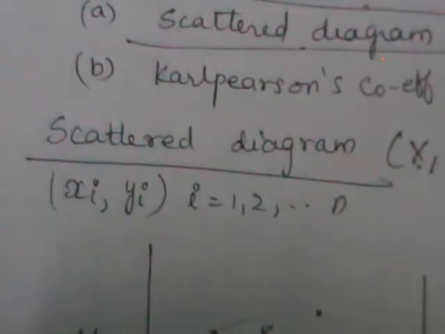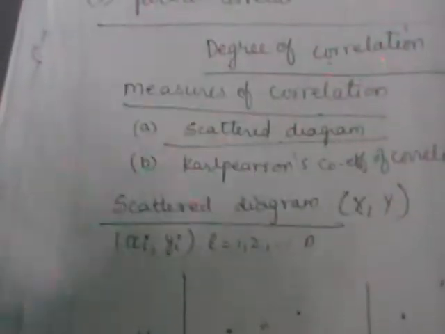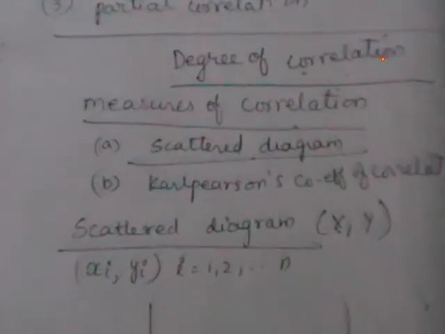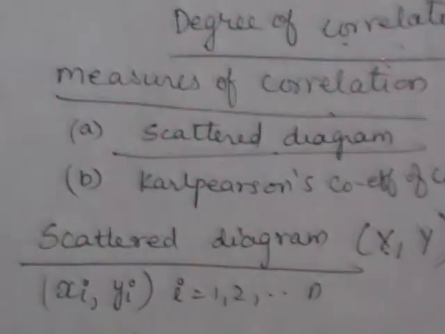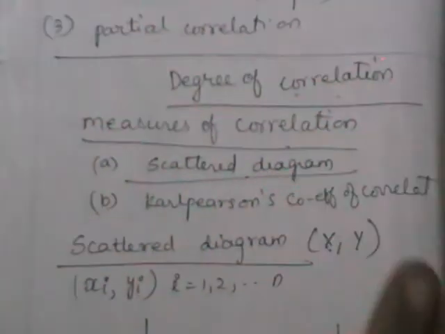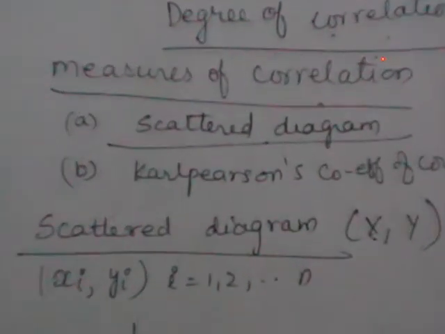We cannot just say that these two cities are very far away from each other or very near to each other. Even though that gives a rough idea, it doesn't give you the complete idea. Similarly, the scatter diagram just gives an idea whether they are highly related or have a low relationship, but it doesn't give any numerical measure between the two variables. This is the drawback of this method.